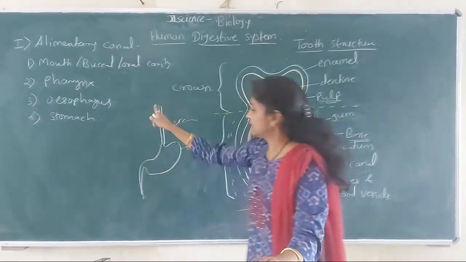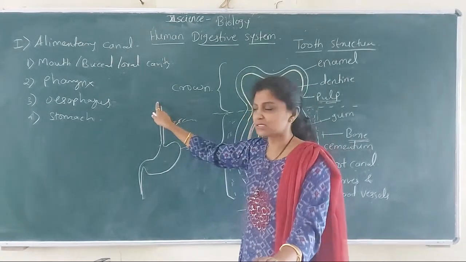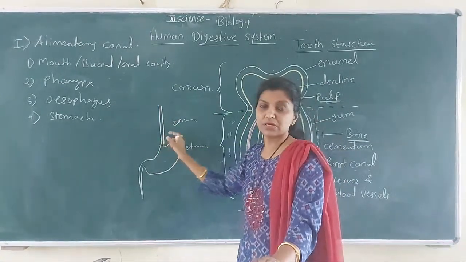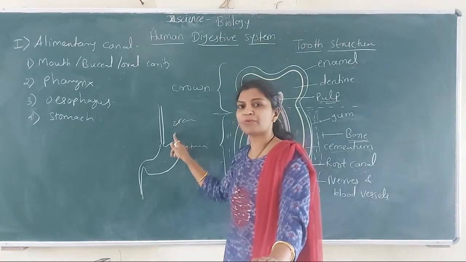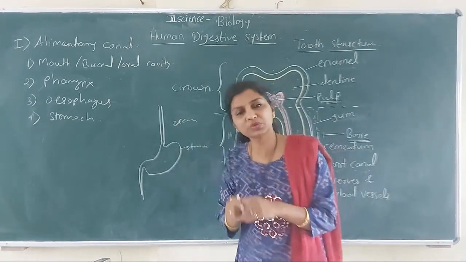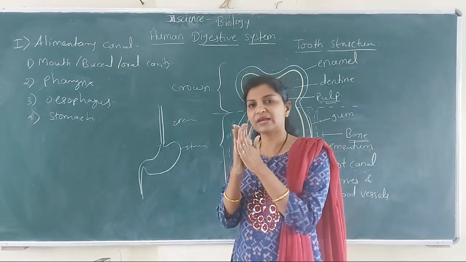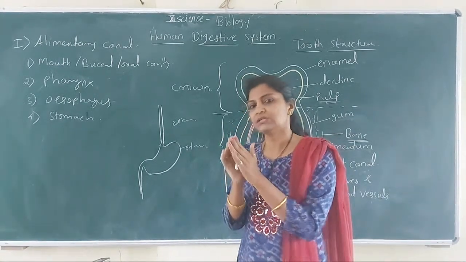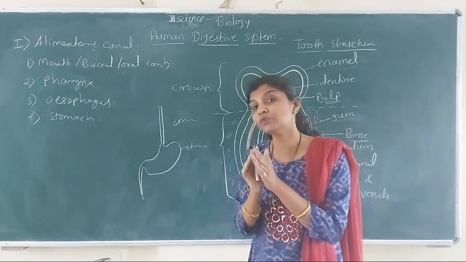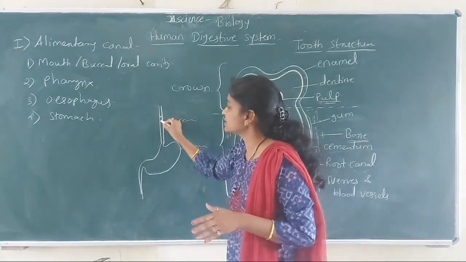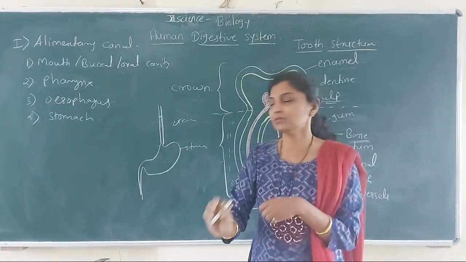Look, the food from the pharynx enters the esophagus. The esophagus is made up of muscles. Due to muscular movements, that is contraction and relaxation of muscles, the food is pushed forward.